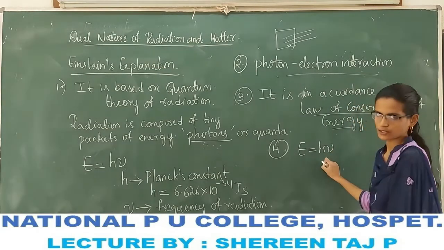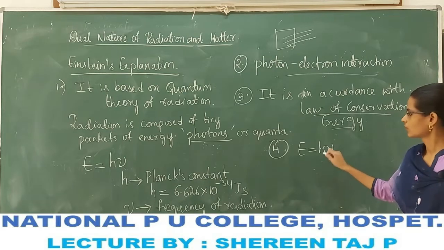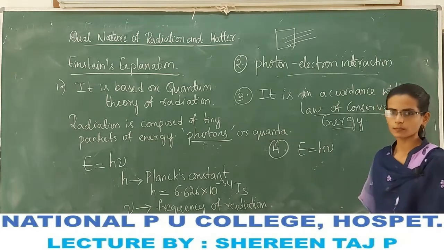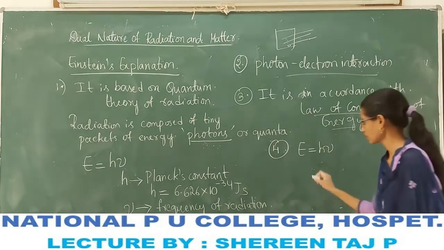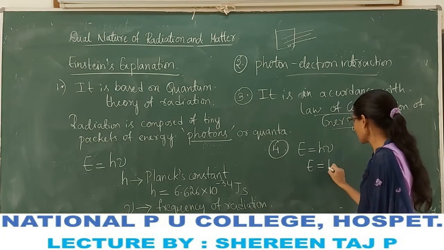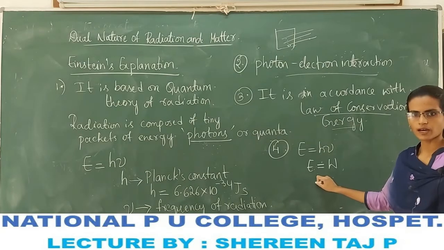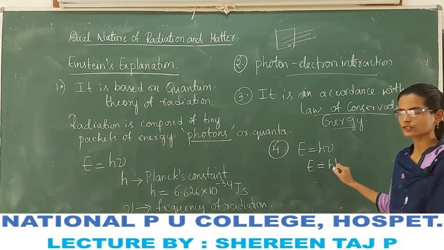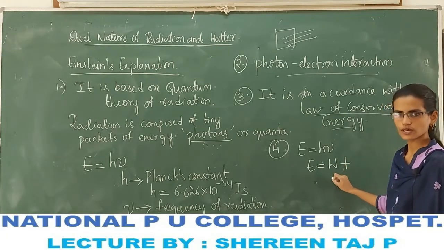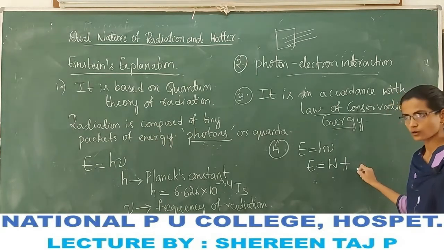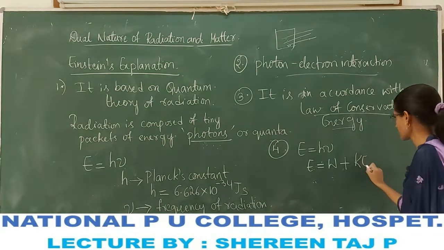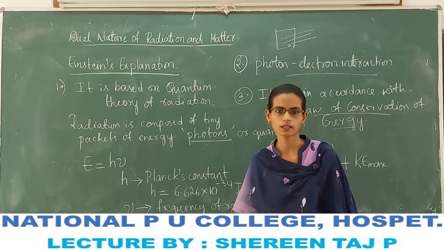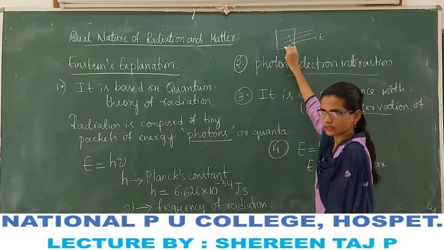This incident energy of the photon or the radiation is used up for two purposes. A part of the energy of the photon is used as the work function of the metal, and the remaining goes as kinetic energy of the photoelectrons.